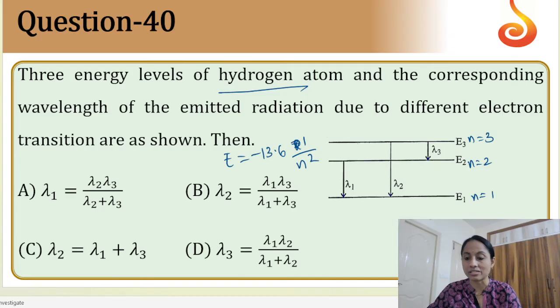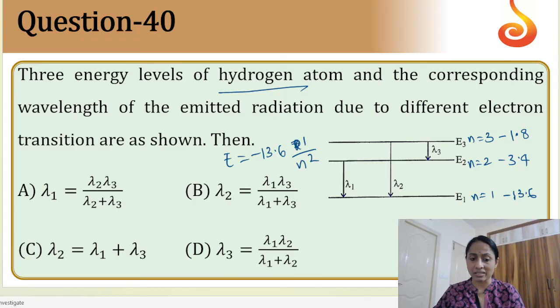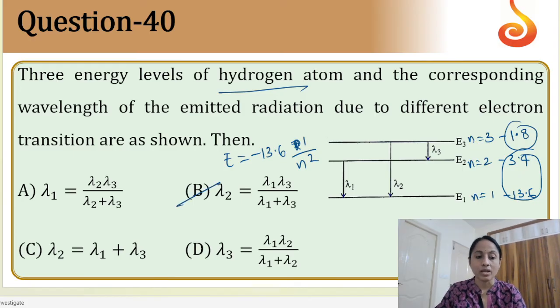If you substitute, this will be minus 13.6, this will be minus 3.4 approximately, and this will be minus 1.5 approximately. So you can easily calculate the lambda values. Here you can just take the differences for lambda 1, lambda 2, lambda 3. When you calculate, you will be getting the answer as option B. Okay, this you can remember, or the lambda values also you can write down.